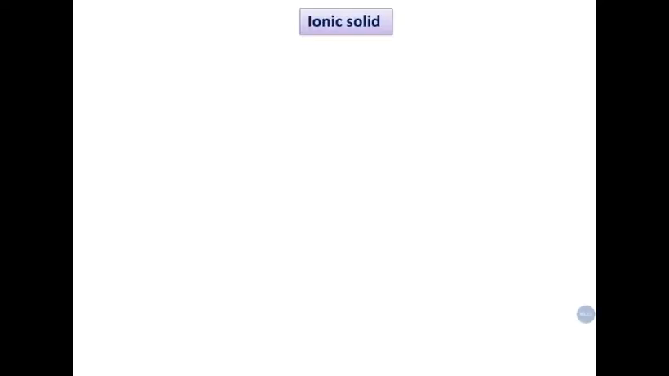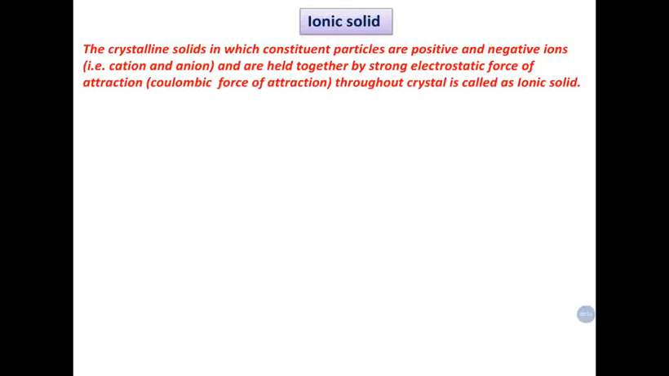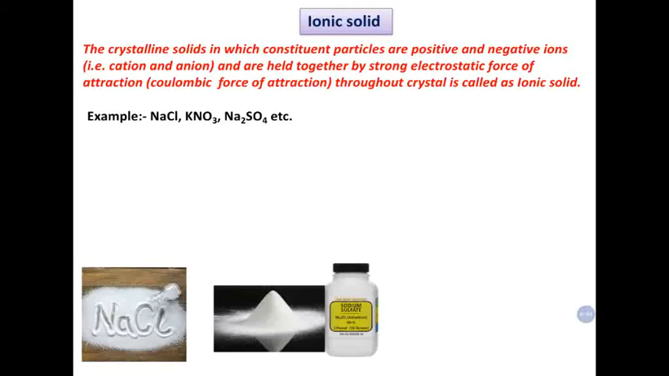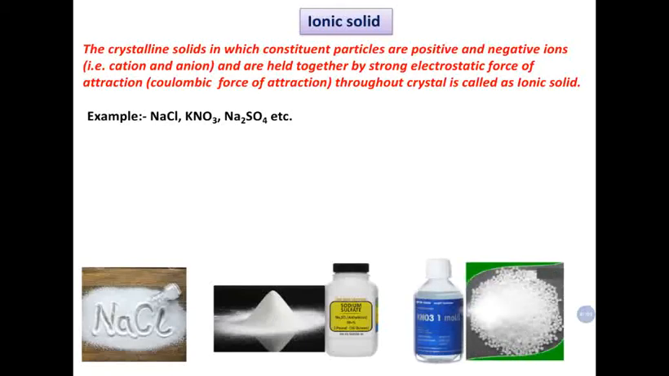Then, what are ionic solids? The crystalline solid in which constituent particles are positive and negative ions and are held together by strong electrostatic forces of attraction throughout the crystal is called an ionic solid. For example, NaCl, KNO3 and Na2SO4.